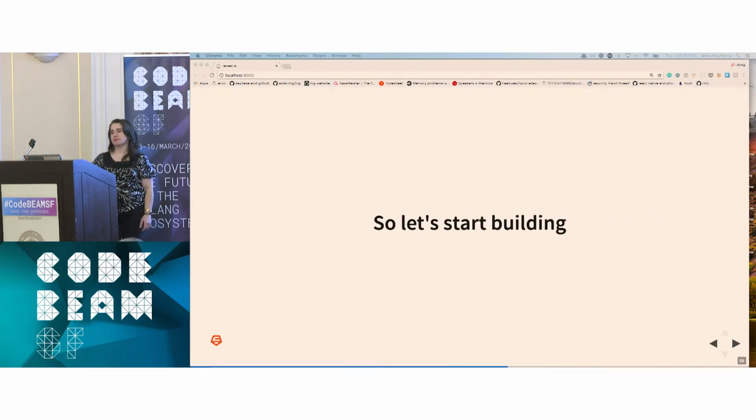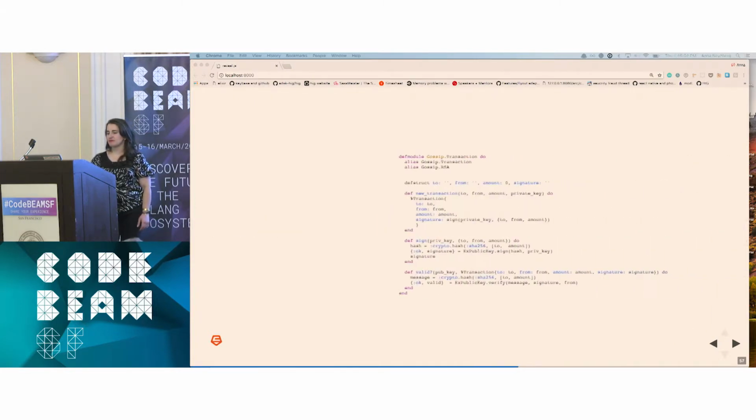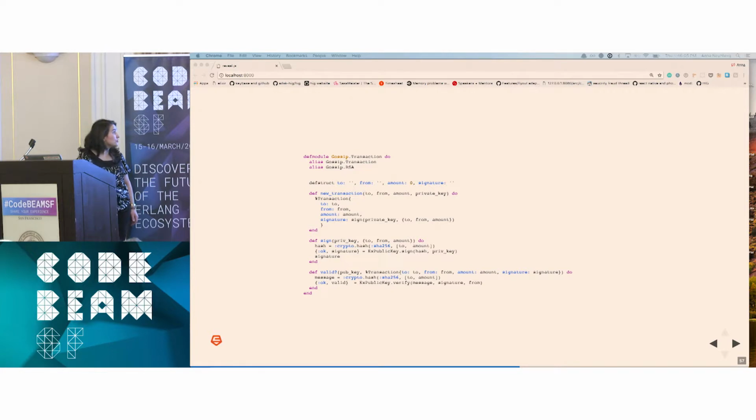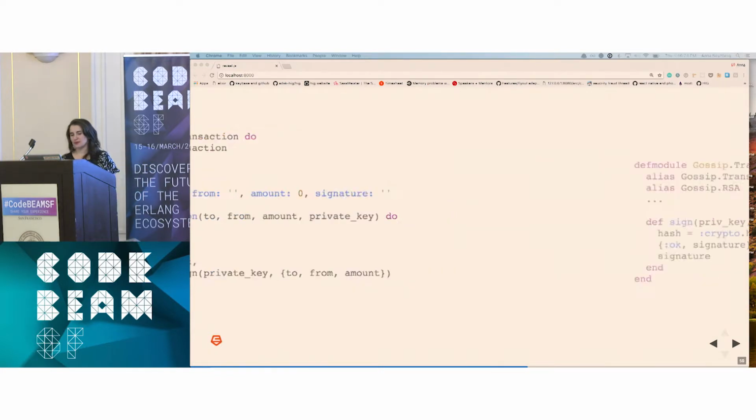Okay, so let's start building. We're going to start with transactions. So take a look at our transaction module. We are going to create a transaction. It's going to have a struct. And really, every transaction we send is going to have a to, which is the public key that we are sending to, from, which is our public key, an amount. And then we're going to sign our transaction with our private key.